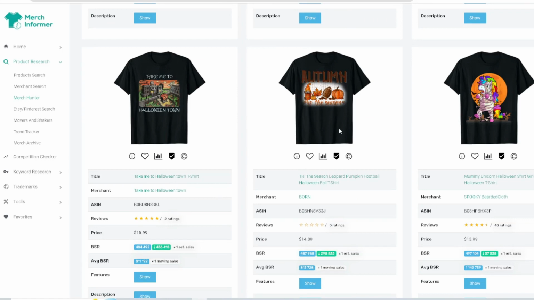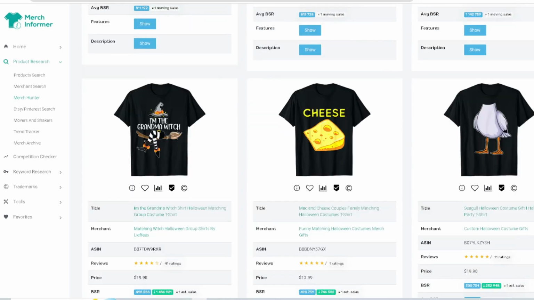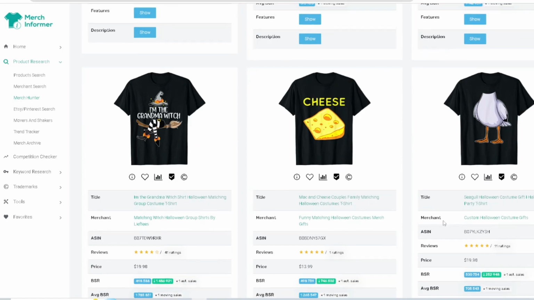Autumn, 'Tis the Season. They got a gnome, got a leaf back there, got a football, got a pumpkin, which is really cool. This one's pretty cool right here. Mummy unicorn. That's freaking cool. I think literally you can mix anything, any animal, anything like that. You can turn that into a mummy, and it'll give you a good chance to turn it into a top seller.